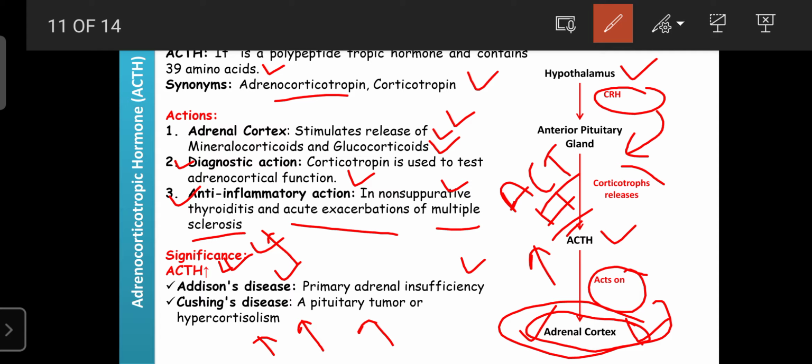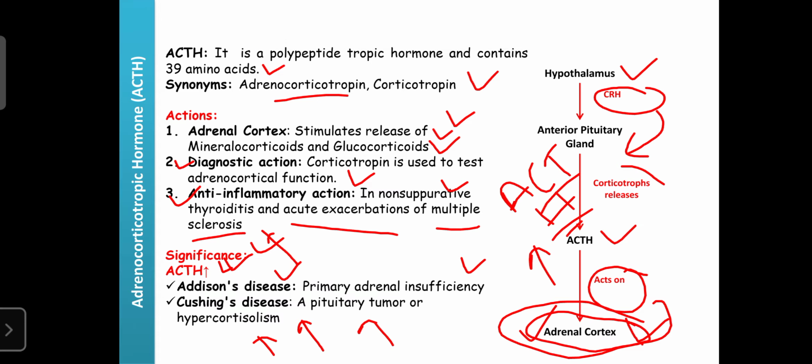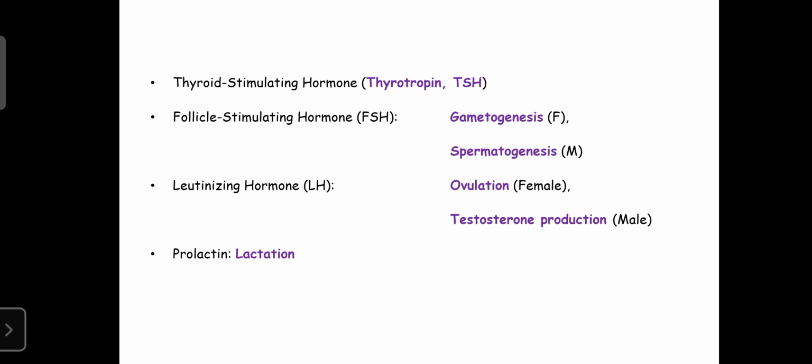Certain symptoms are there, or cognitive dysfunction is there, the mind cannot concentrate. So these are all the signs and symptoms for Addison as well as Cushing disease. The diagnosis is made with the help of the plasma concentrations of ACTH. So now we can go on to the other hormones.